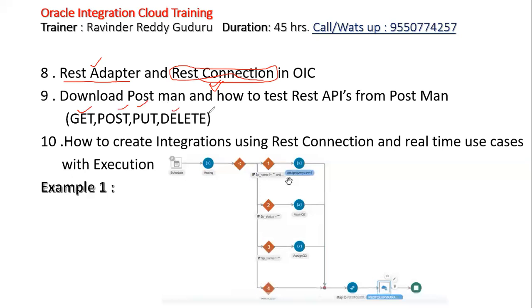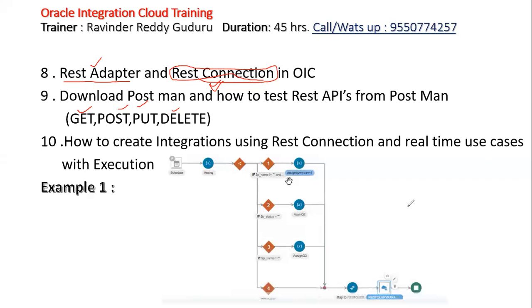By this point, you will understand how to use REST APIs clearly with query parameters, without query parameters, and with the response payload, without response payload. Everything will be clearly executed in front of you. And how to create an integration using REST APIs will be covered after completing these things, through Postman as well as through OAC.